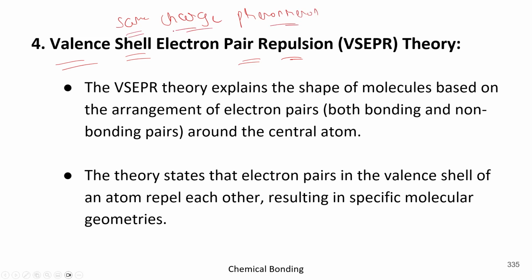Remember, I had told you that to get the stable condition, the atom has to share the electrons between them. Got it? And electrons are of the negative charge.